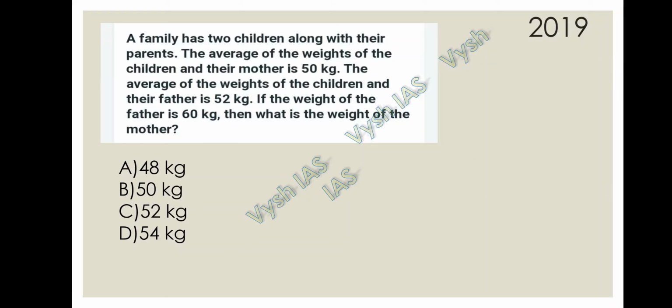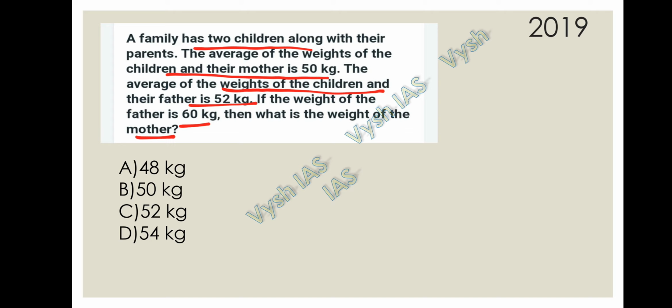So the first question is saying the family has two children along with the parents. The average of the weights of the children and the mother is 50 kgs, and the average of the weights of the children and the father is 52 kgs. The weight of the father is 60, then the weight of the mother is. So they're asking the weight of the mother.